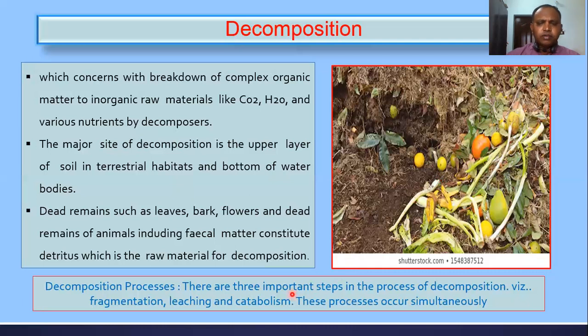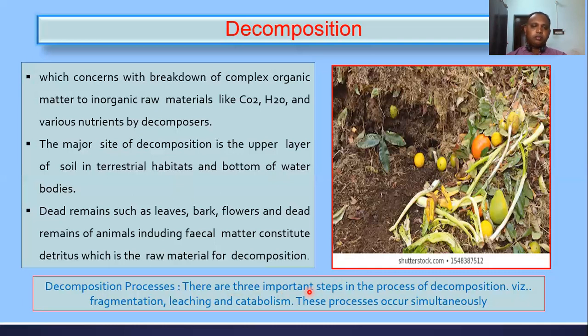In the process of decomposition, there are three important steps. One is fragmentation, second is leaching, and third is catabolism.